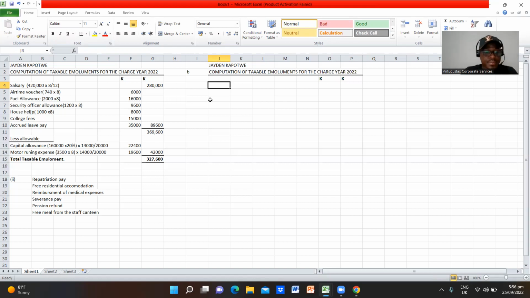So we can say taxable profit before capital allowances. So we are told it is 367,500 kwacha.